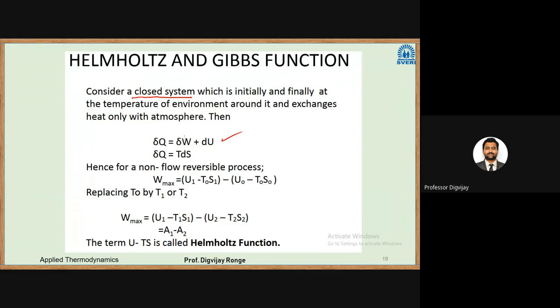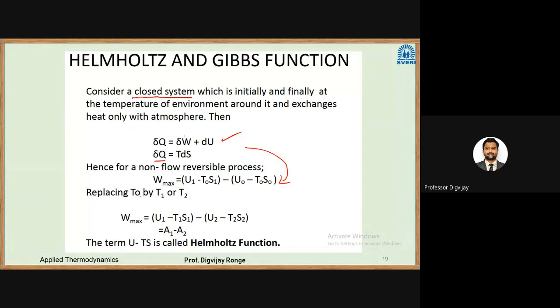Okay. So in this case, dQ, the heat transfer, will be equal to T delta S. Hence, for a non-flow reversible process, W max will be equal to U1 minus T naught S1 minus U naught minus T naught S0. Okay, so this is obtained from this equation.